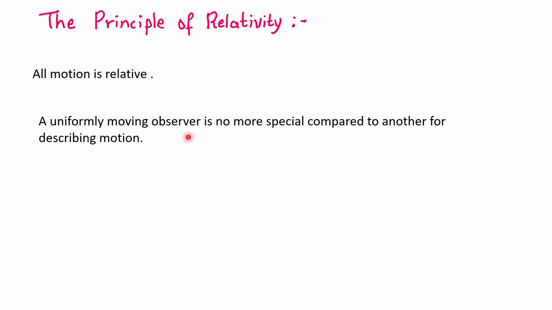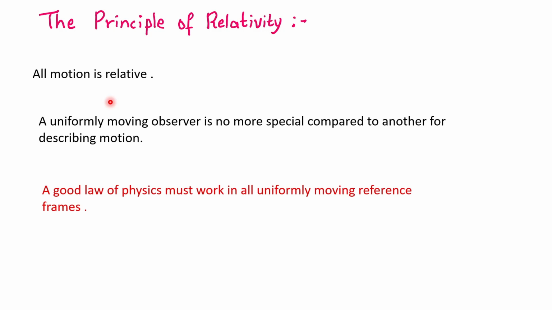Physics better work no matter where you are. The important thing is the observer has to be uniformly moving, which means their velocity should not be changing. If their velocity is changing, we will enter certain complications. So let's start with simple things, right? We can solve the complications later. For now, if an observer is moving uniformly, they are no more special compared to another observer for describing the motion of objects. Now, this creates a requirement for laws of physics. A good law of physics must work in all uniformly moving reference frames.